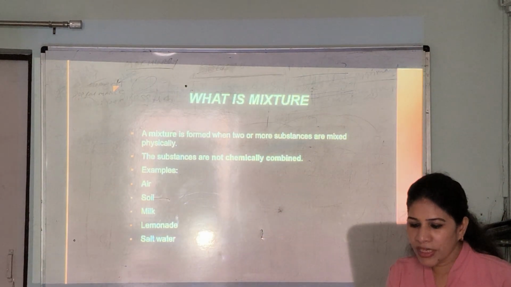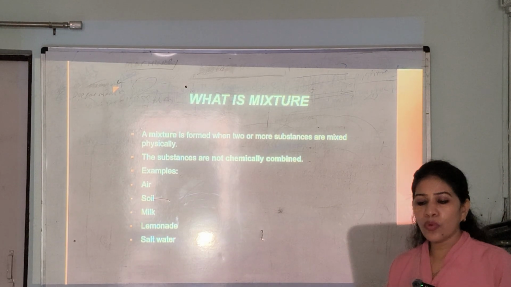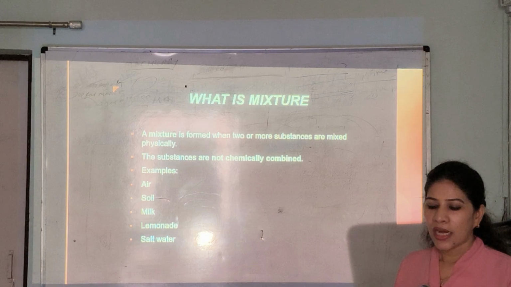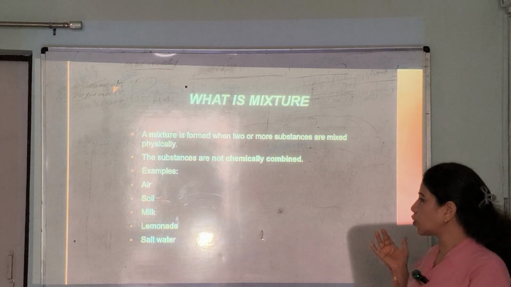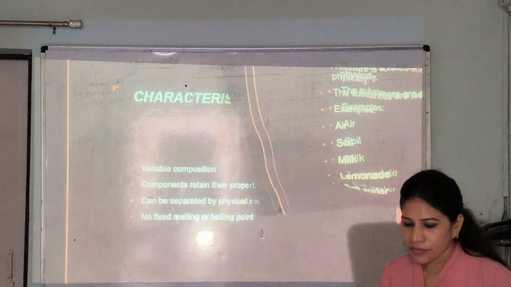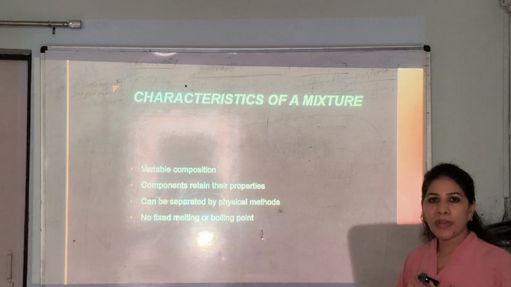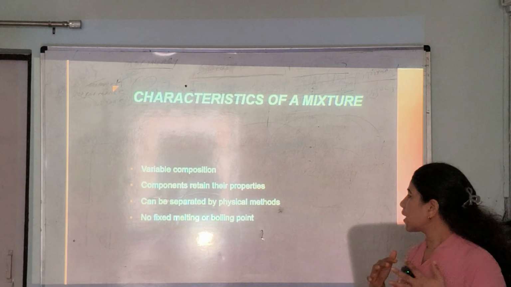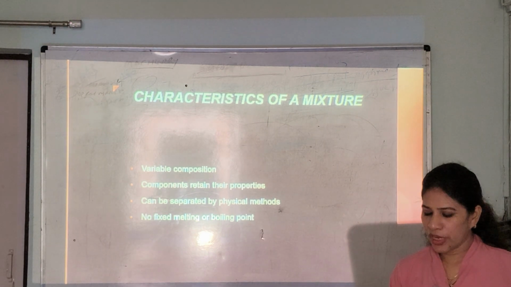Coming to the next point, what is a mixture? Actually, a mixture is formed when two or more substances are mixed physically. Okay, this is a mixture, and the substances are not chemically combined. For example, air, soil, milk, lemonade, and salt water. Characteristics of a mixture: variable composition, the components retain their properties, can be separated by physical methods, and no fixed melting or boiling point.